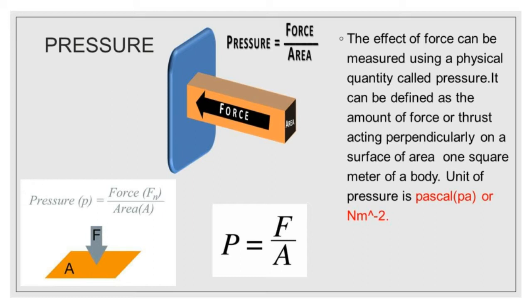So here F denotes the force, A denotes the area. The SI unit of pressure is Pascal, which is named after the French scientist Blaise Pascal. 1 Pascal is equal to 1 Newton per meter square. Therefore, pressure exerted by a force depends on the magnitude of the force and the area of contact.